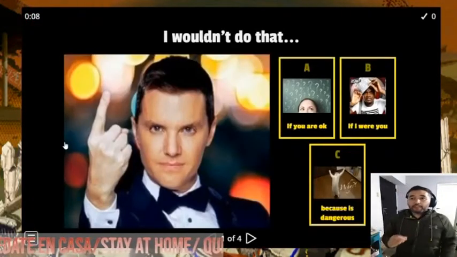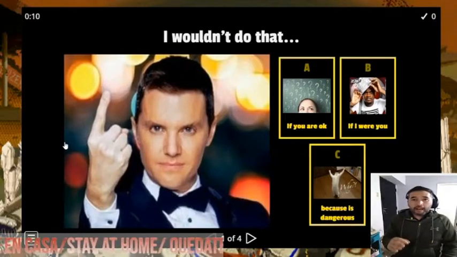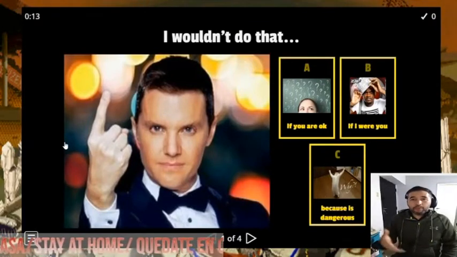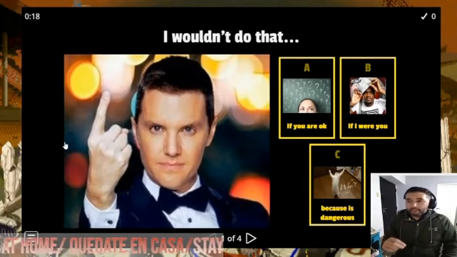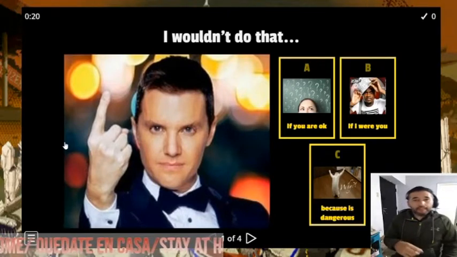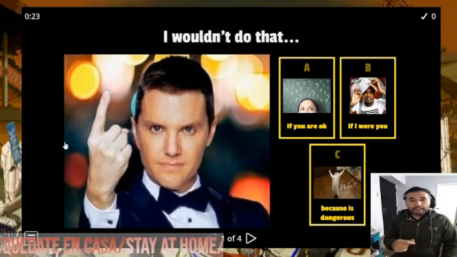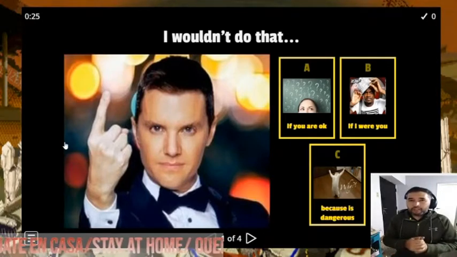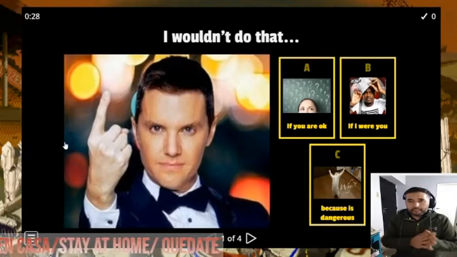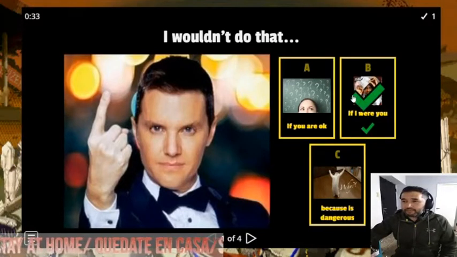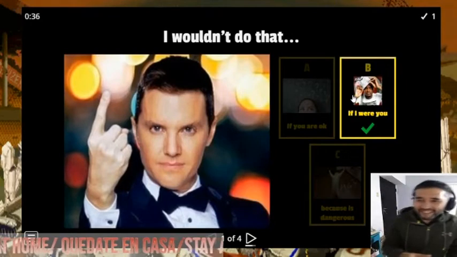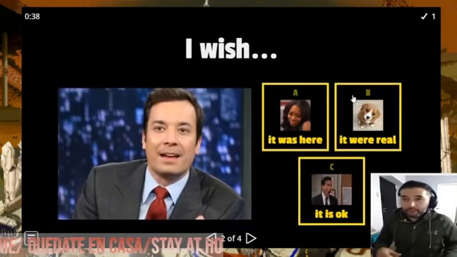Okay, the first sentence. I wouldn't do that. This is a hypothetical situation. I wouldn't do that. What? I'm going to read the 3 options. A. If you are okay. B. If I were you. C. Because it's dangerous. What is the most suitable option for this sentence? Option B. Let's try it. Okay, it's right.